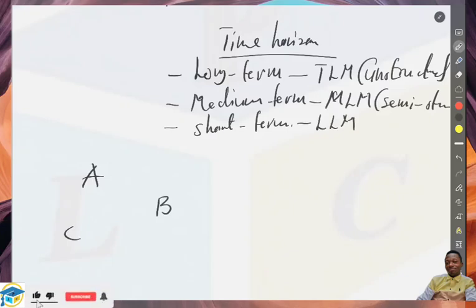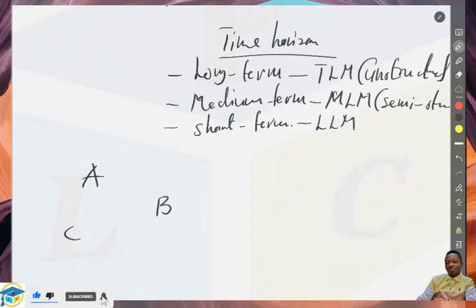So this is what we need to understand when it comes to the time horizon. Here we take time as a factor in forecasting. So I hope that is clear. That's what we call the long-term forecast, the medium-term forecast, and the short-term forecast. So let's take note of that.